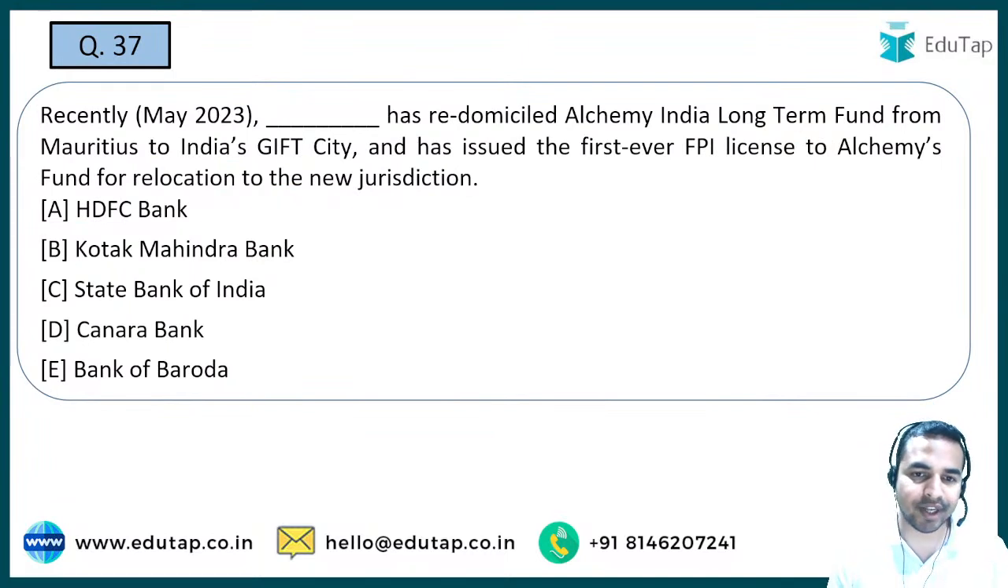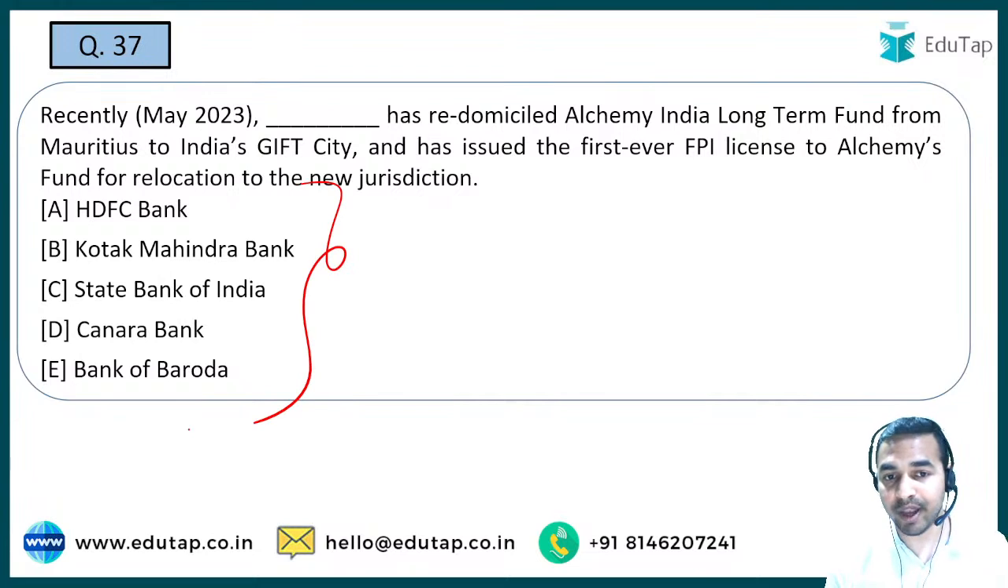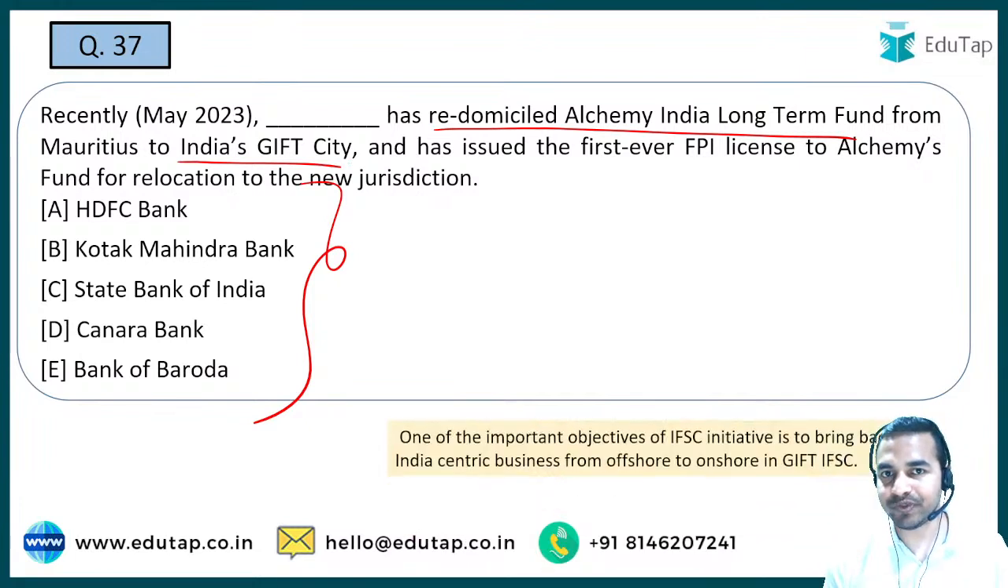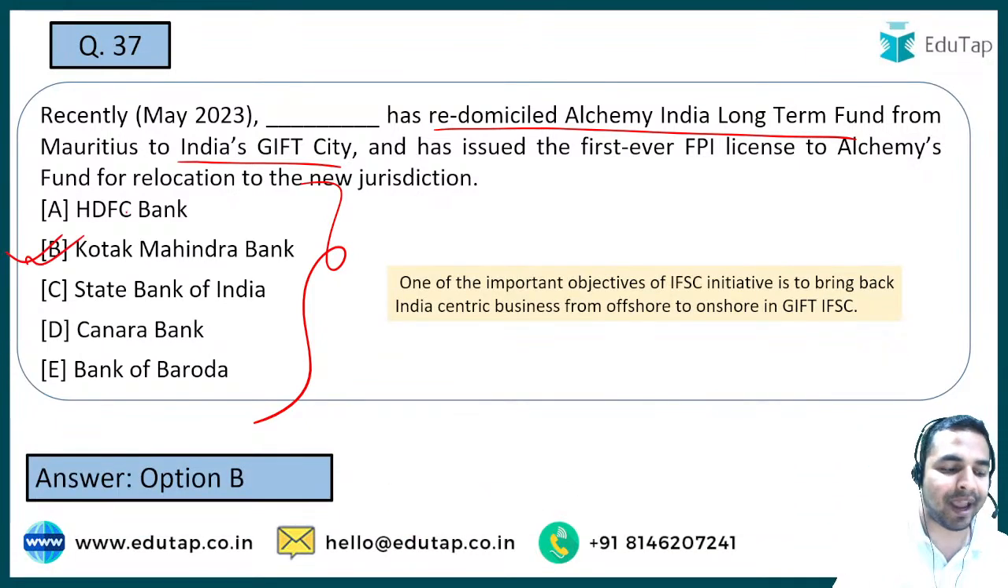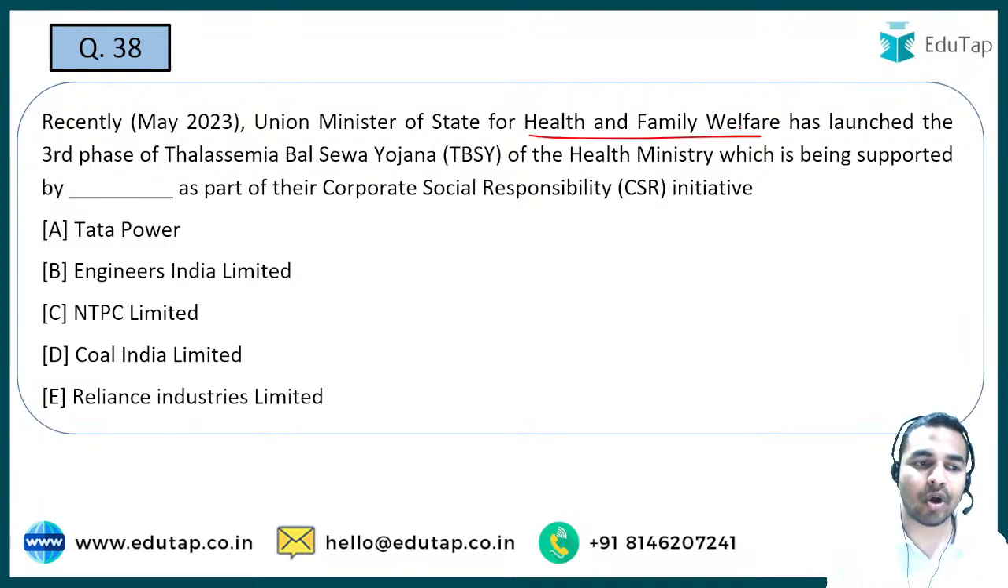Now let's move on to the next question guys, and here you are required to tell me the name of the bank. Identify the bank which has redomiciled the Alchemy India Long Term Fund from Mauritius to India's GIFT City. And guys, here when I talk about the name of that bank which has achieved this particular feat, it is Kotak Mahindra Bank. That is the right answer to this question. Kotak Mahindra Bank is the right answer. Now next question. So Union Minister of State for Health and Family Welfare has launched the third phase of Thalassemia Bal Seva Yojana.